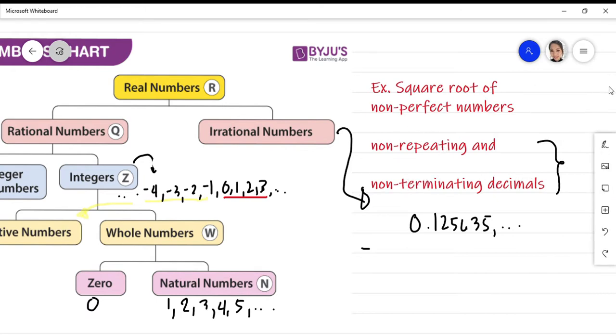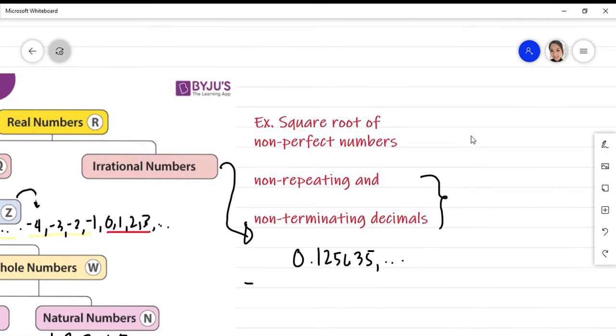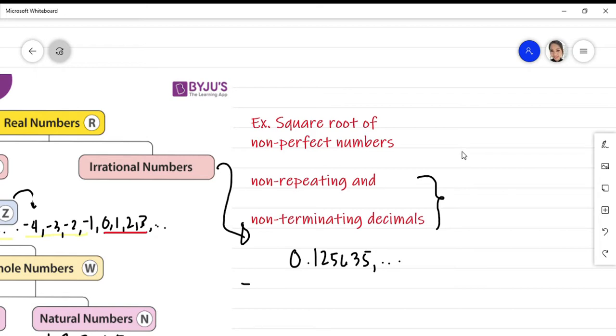Now, another example of irrational numbers is the square root of non-perfect numbers. For example, square root of 3 is an irrational number. So what is square root of 3?